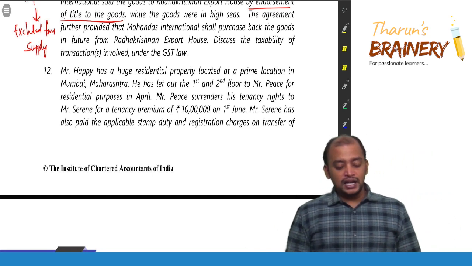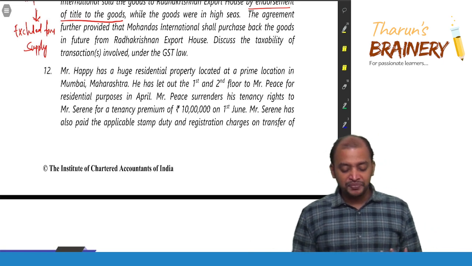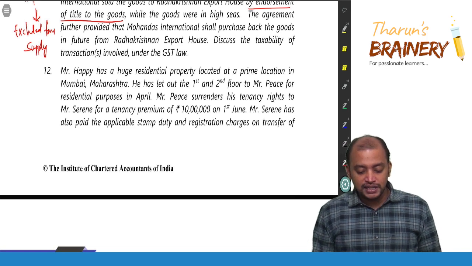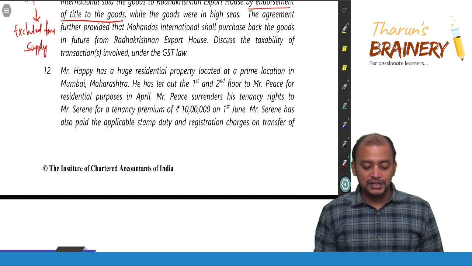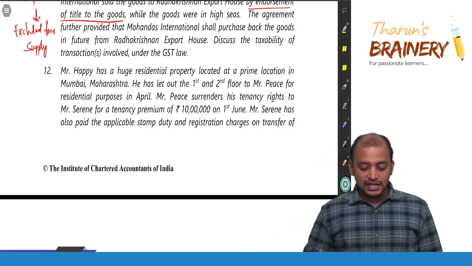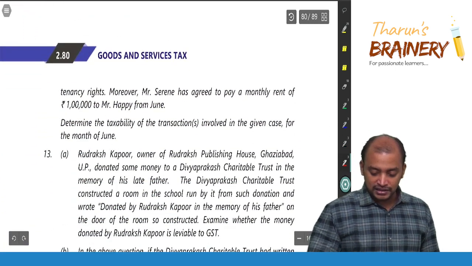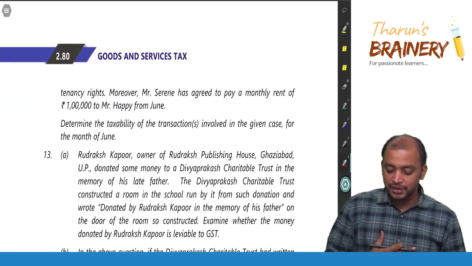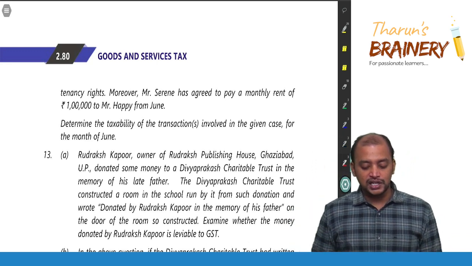Then question number 12. Mr. Happy has a huge residential property located at a prime location in Mumbai, Maharashtra. He has let out the first and second floor to Mr. Peace for residential purposes in April. Mr. Peace surrenders his tenancy rights to Mr. Serene for a tenancy premium of 10 lakhs on 1st June. Mr. Serene has also paid the applicable stamp duty and registration charges on transfer of tenancy right. Moreover, Mr. Serene has agreed to pay a monthly rent of 1 lakh to Mr. Happy from June. Determine the taxability of the transaction involved in the given case for the month of June.